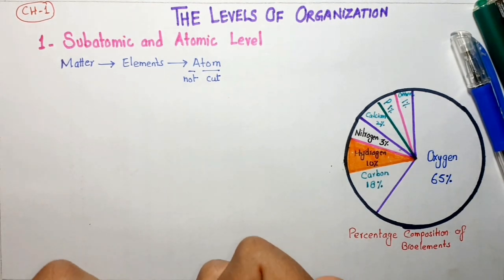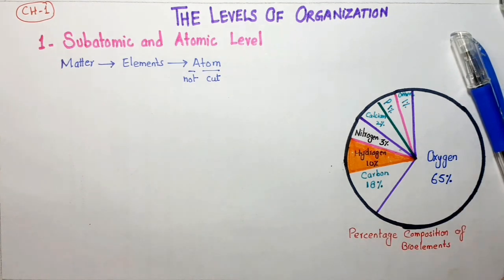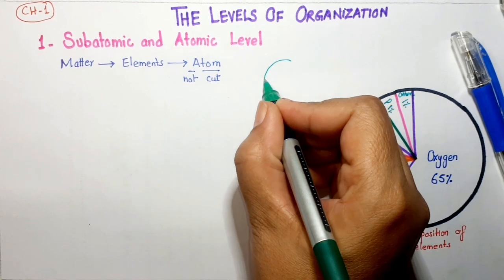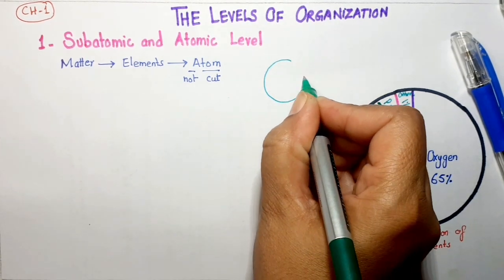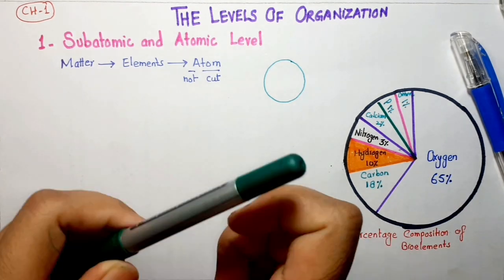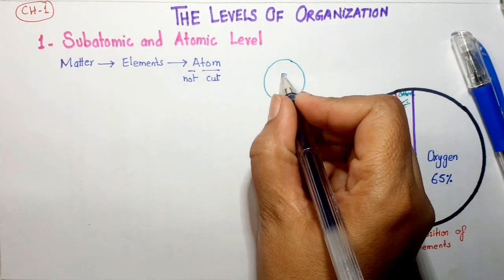Now I am going to draw the structure of an atom. Look carefully. This is an atom and this is its nucleus.